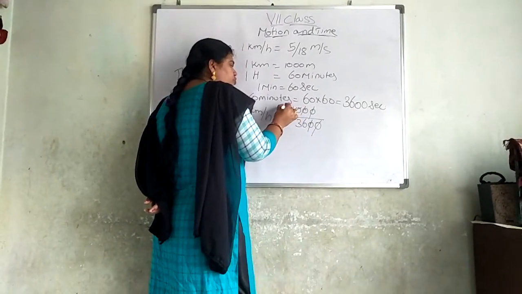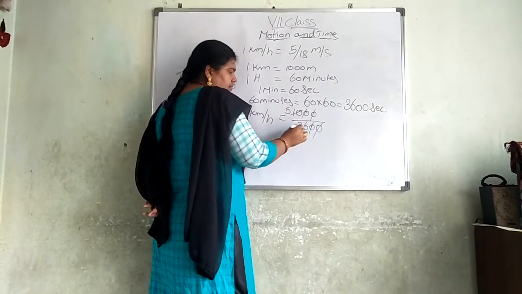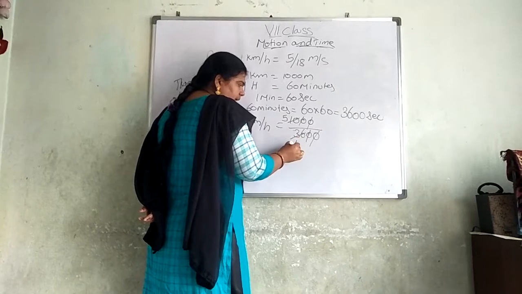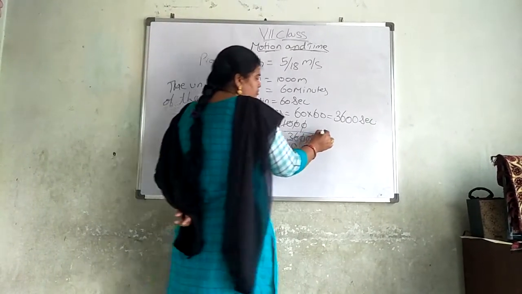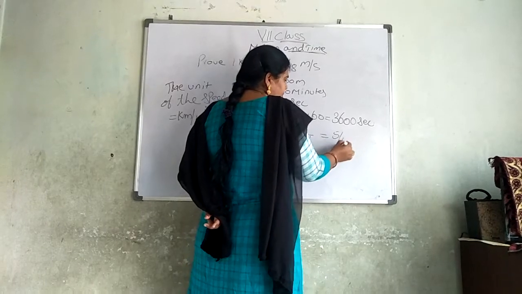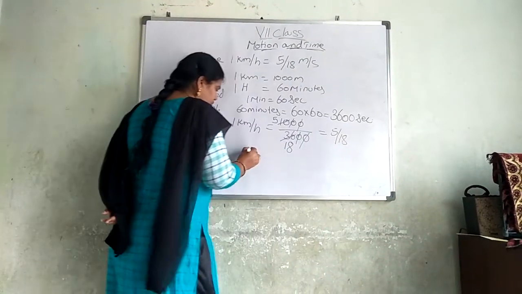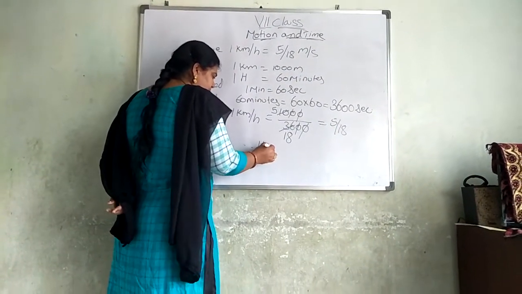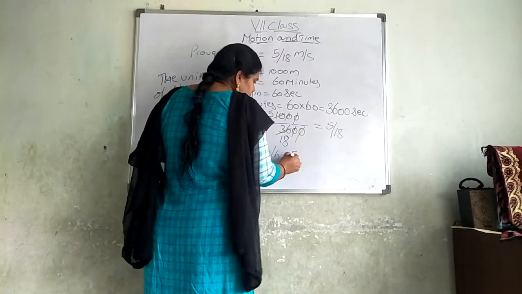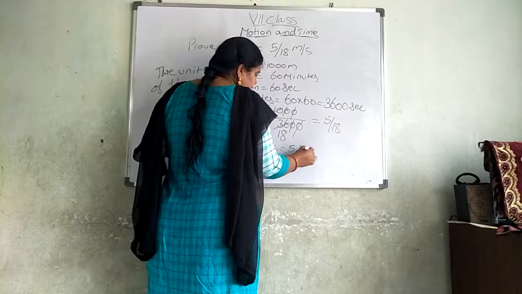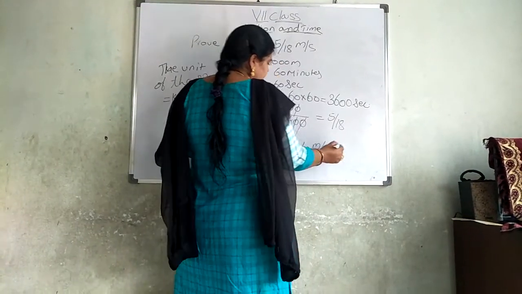Here 2 5s are 10. Here 2 1s are 2, 1 is borrowed here, 16. 2 8s are 16. What we got here? 5 by 18. Therefore 1 kilometer per hour is equal to 5 by 18 meters per second.